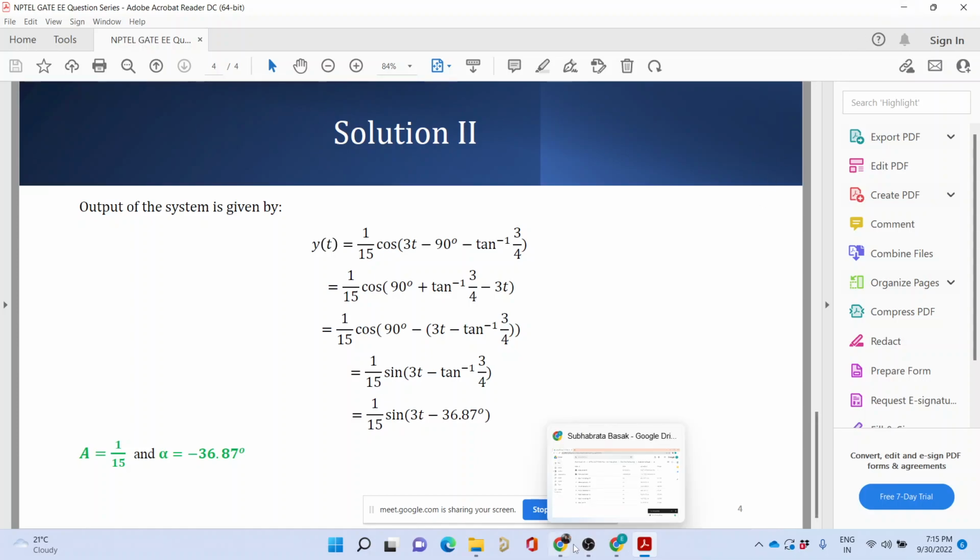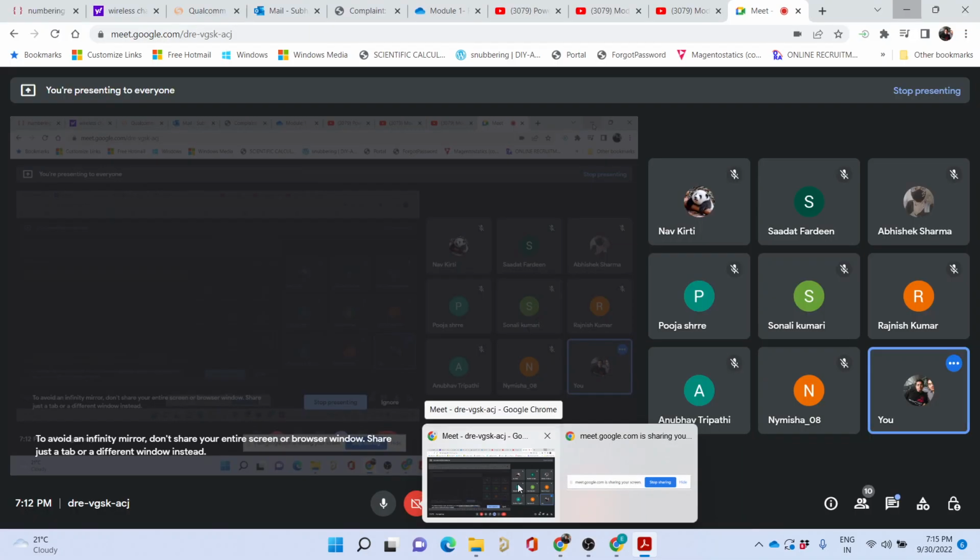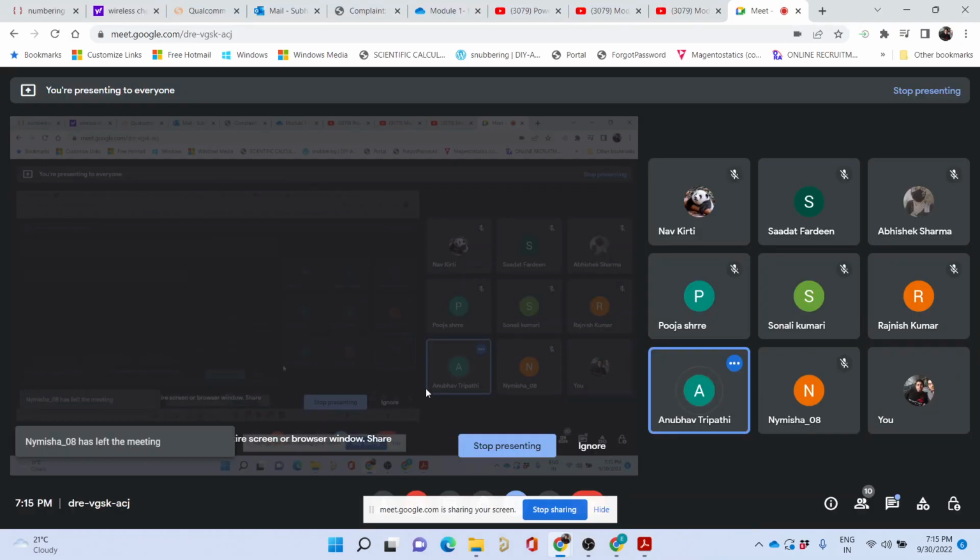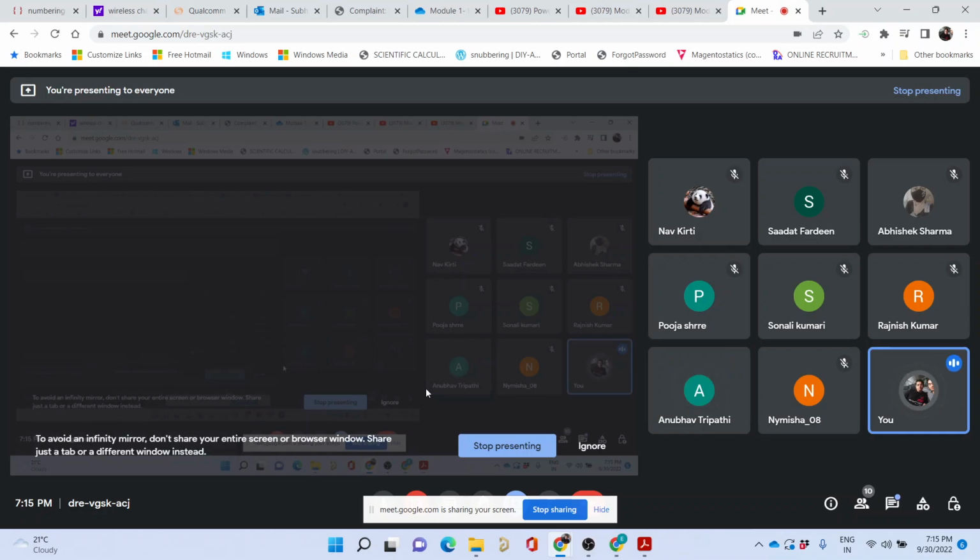Is it clear to everybody, or does somebody have any confusion? Anubhav, what was the mistake that you were committing? Why weren't you getting 36 point something? Minus 126.86. I didn't see that the input is cos and the output is sine. Okay, that is a common mistake. These things happen very often, so be careful while solving.